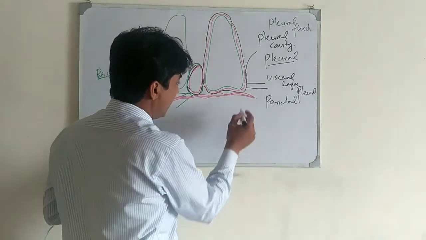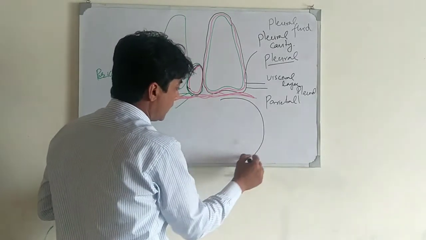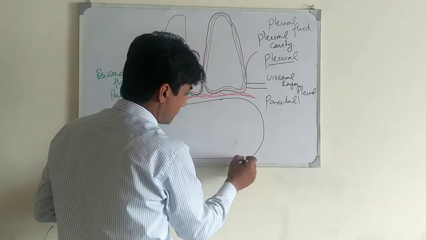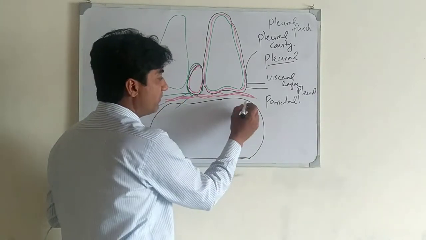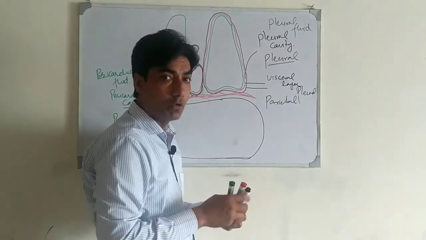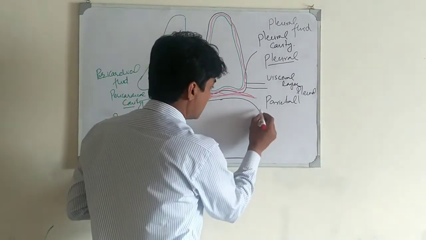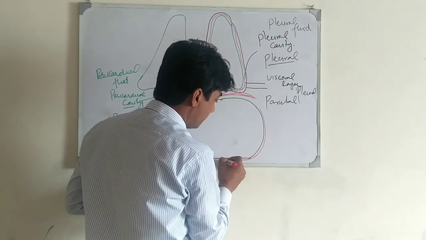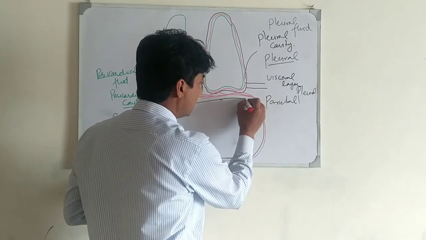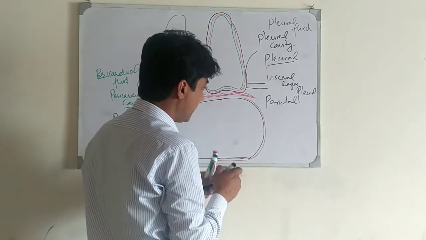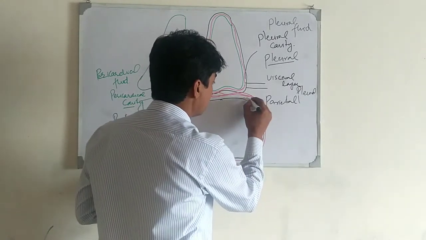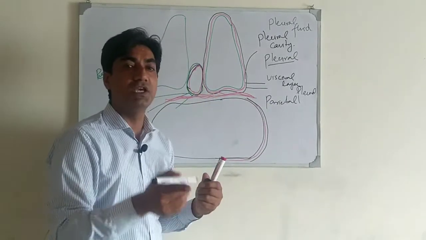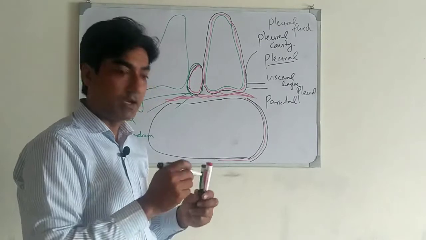Around the abdominopelvic cavity there are also two membranes, and these membranes are called peritoneum. One is outer and one is inner. The outer is called the parietal peritoneum and the inner is called the visceral peritoneum.